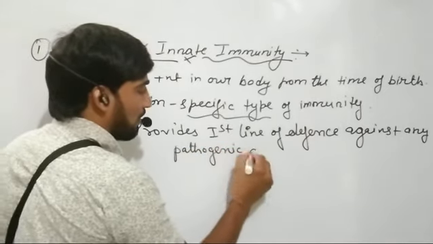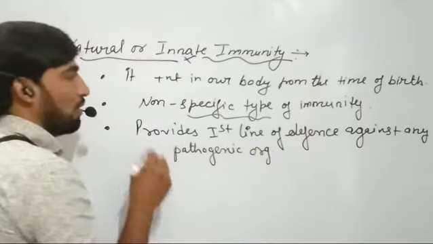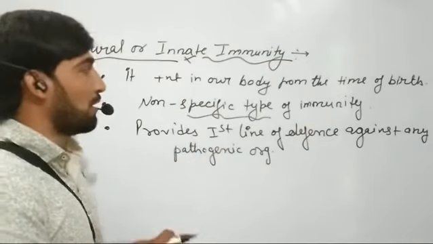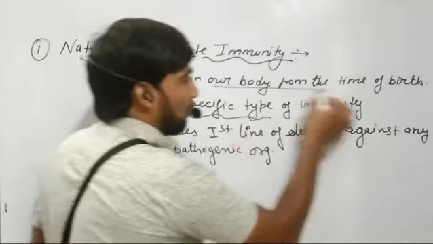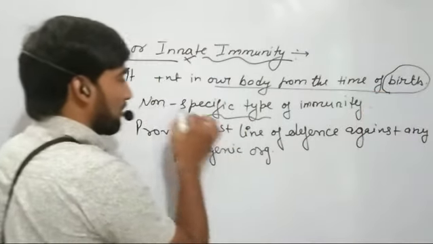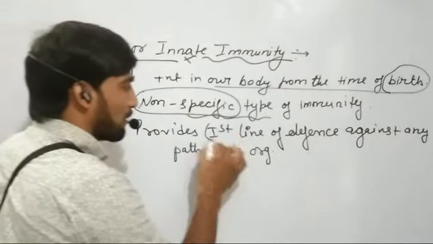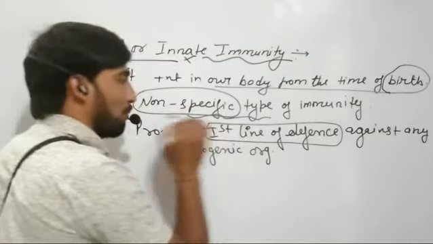So the three main points about this type of immunity are that it is present in our body from the time of birth, it is non-specific, and it provides the first line of defense to our body.